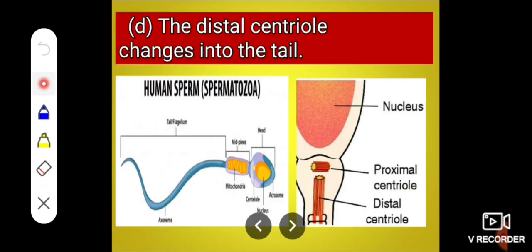This is incorrect. This distal centriole doesn't change into the tail. See, there are two centrioles in the sperm, proximal centriole and distal centriole. And it is incorrect that the distal centriole changes into the tail.